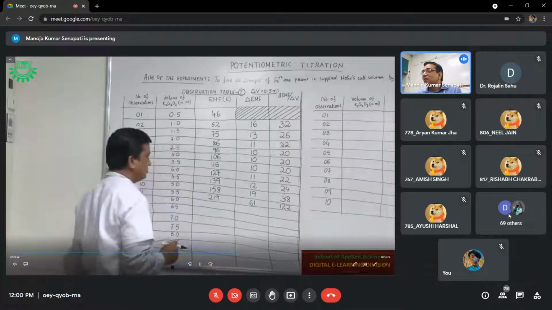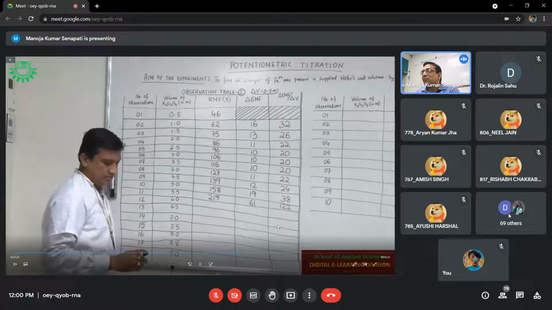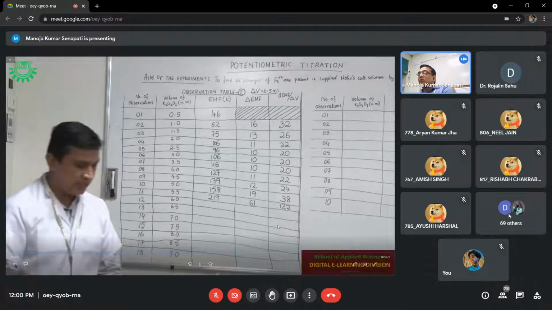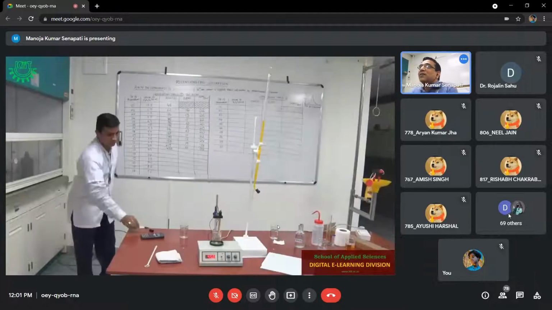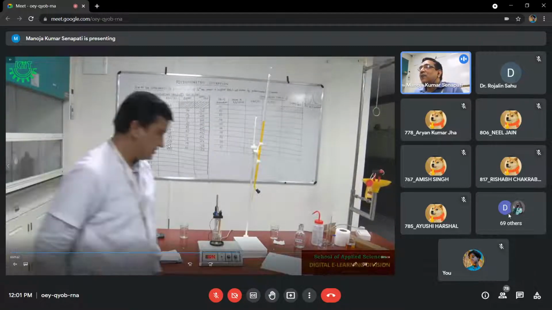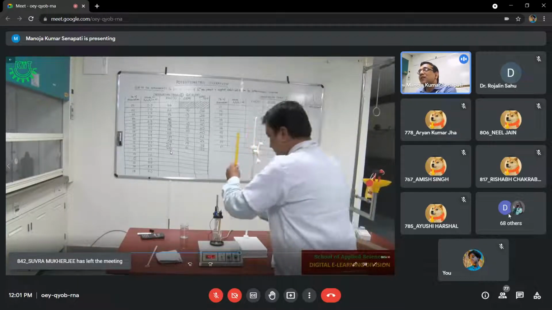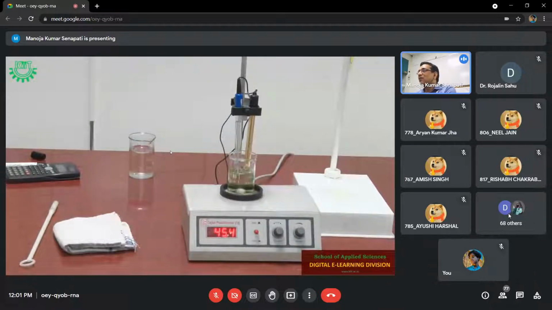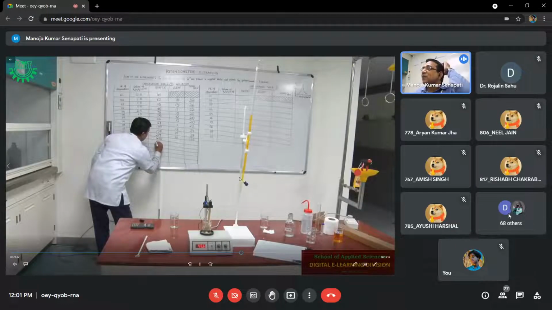Now you see the observation. What happens at 6 ml because we have lead. Now you check the instrument. At 6 ml you are getting 450. You see, there is a very drastic change in the EMF. And once there is a very drastic change in the EMF, after that you have to take another 1, 2 or 3 observations. And you can see the color of the solution. The color of the solution is changed because the reaction is completed.